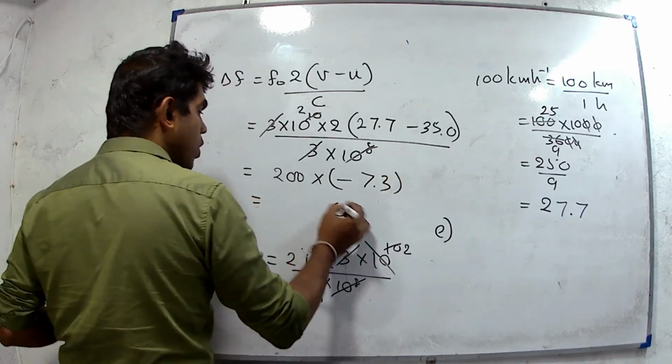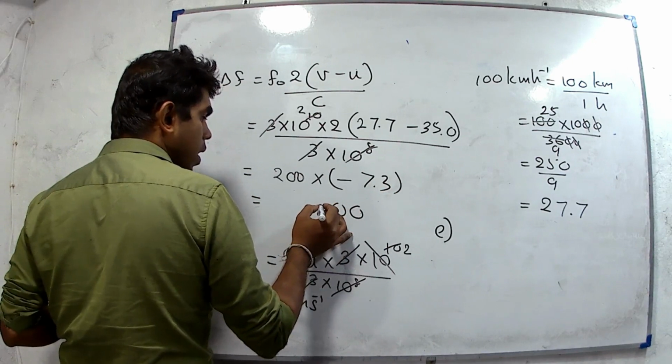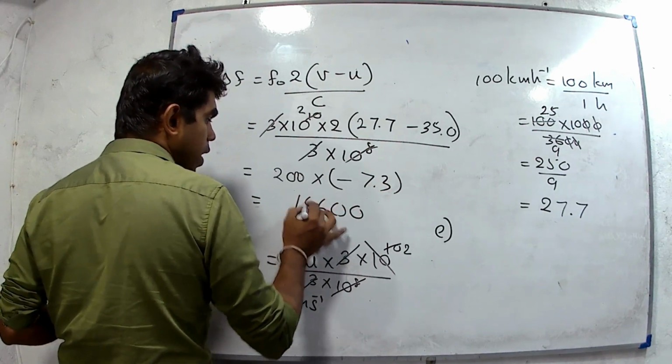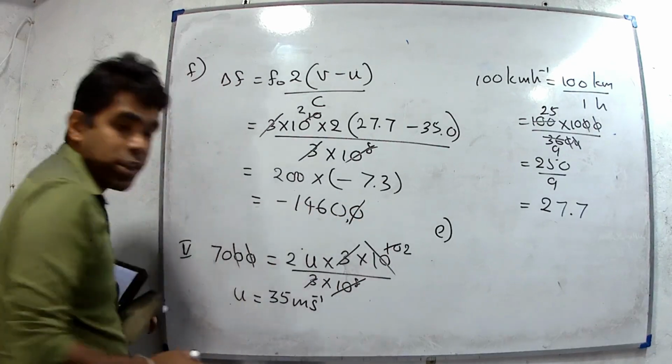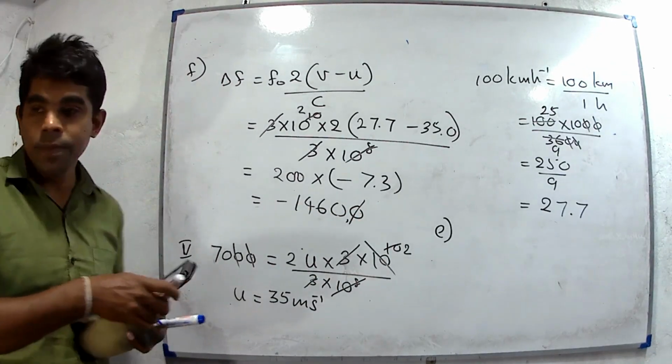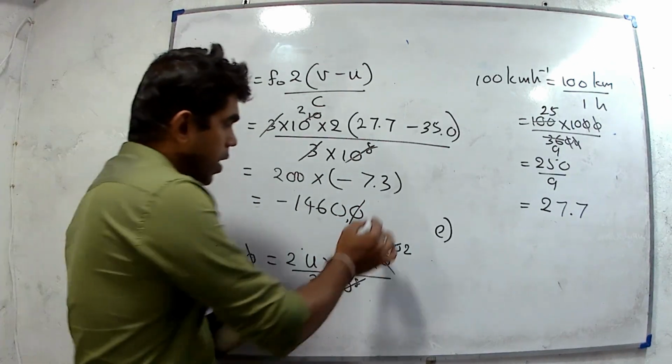There are 2 zeros. 2 into 3, 6. 2 into 7, 14. We have to separate one decimal place. It is a minus value. Minus 1460 hertz.